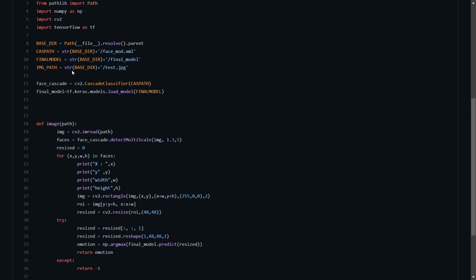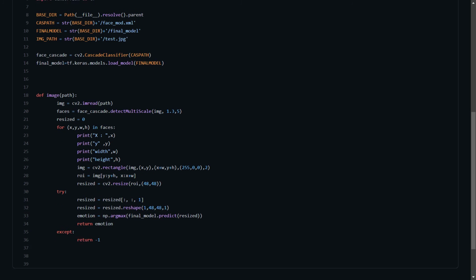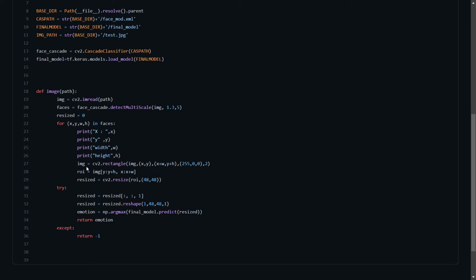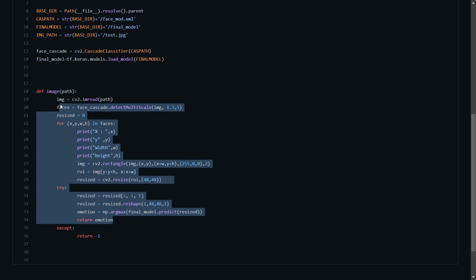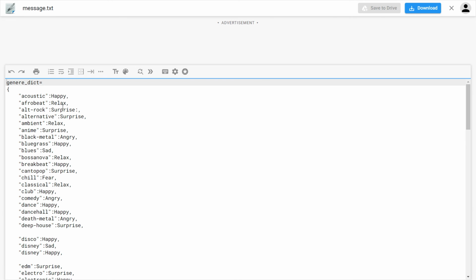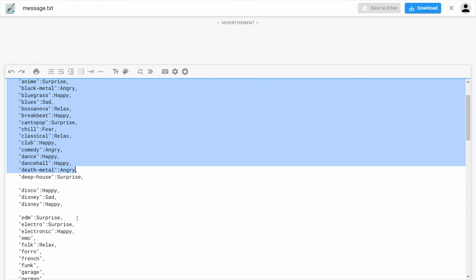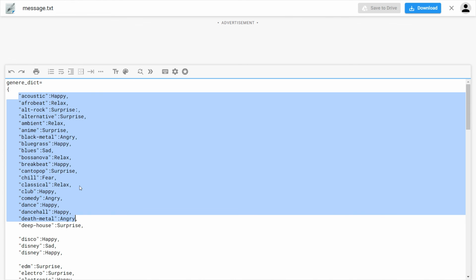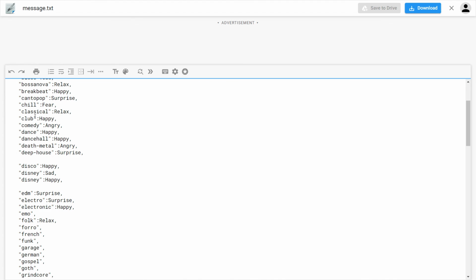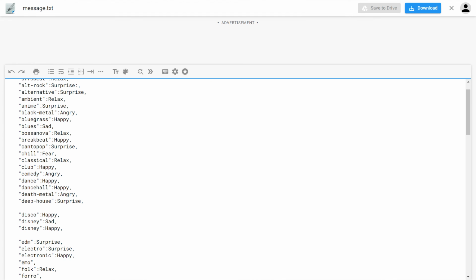Here is the Python file where we detect the face using the Haar cascade method, and this function then crops the face out of the whole image. And this is the text file which shows the different genres based on emotions, and then these songs are recommended to the user. Thank you.